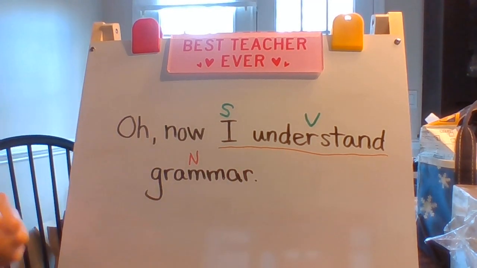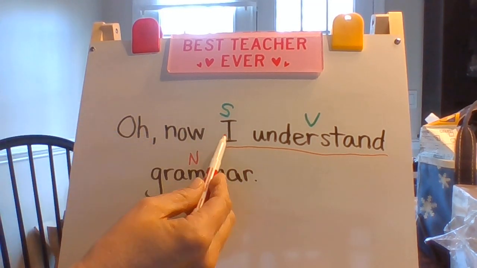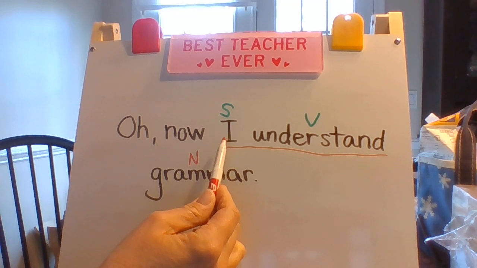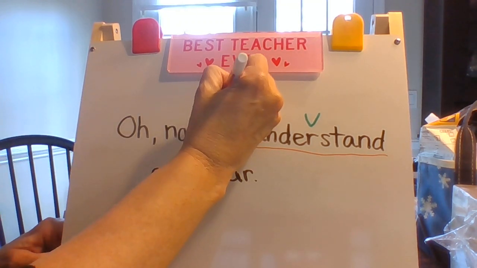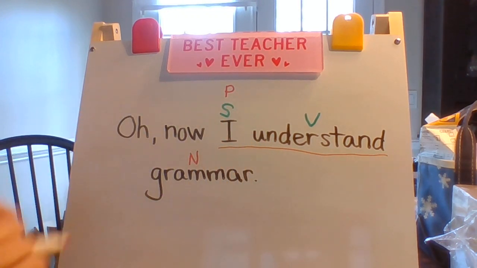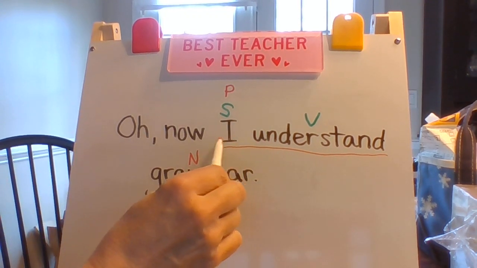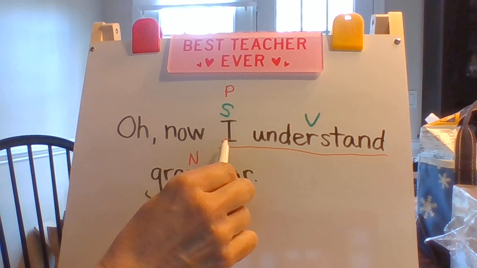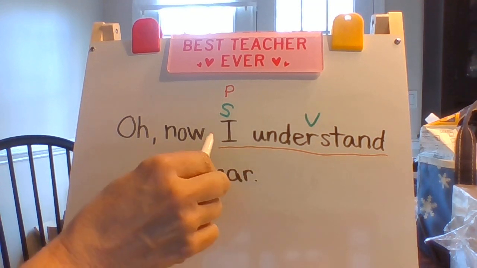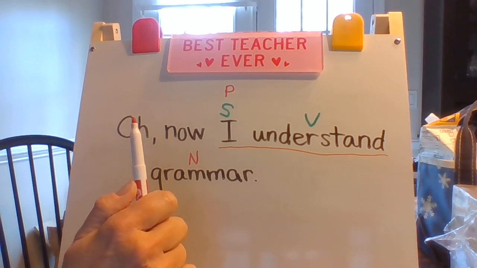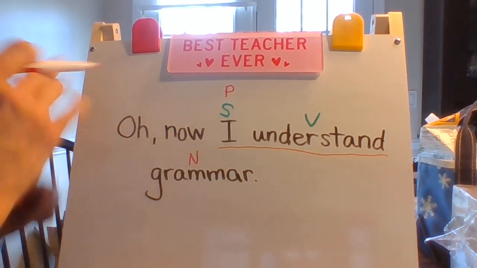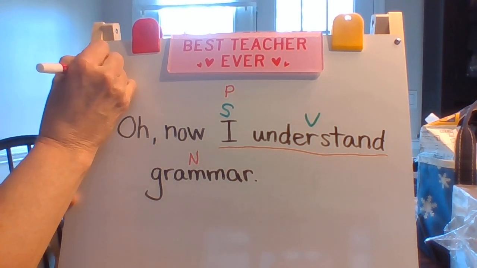Grammar's a noun. Is I a noun? The answer is no. I is not a noun. I is a pronoun. It's taking the place of the noun. I could put my name here. Oh, now Linda understands grammar. But I didn't put my name there. Instead, I put a pronoun to replace the noun. Make sure you know that pronouns